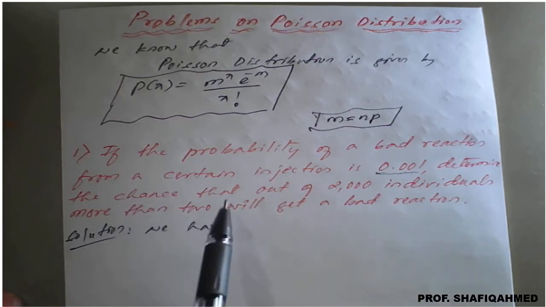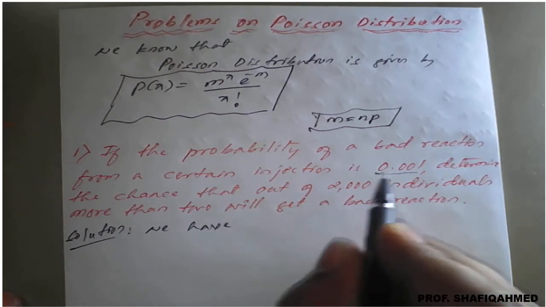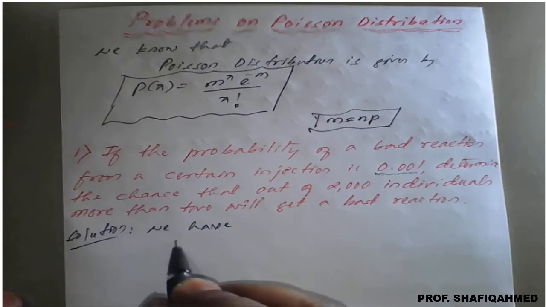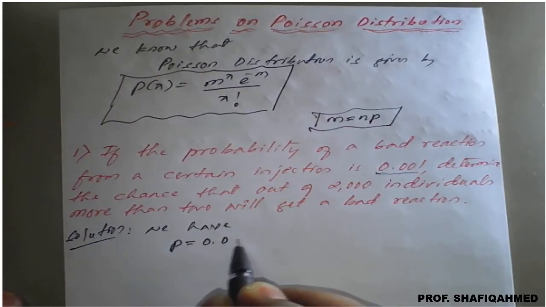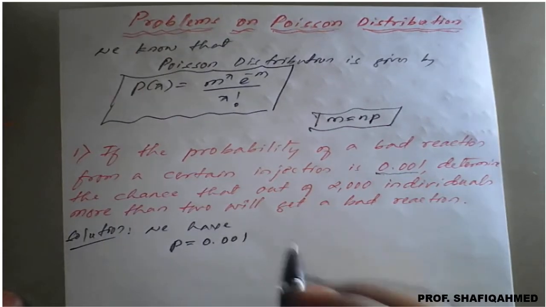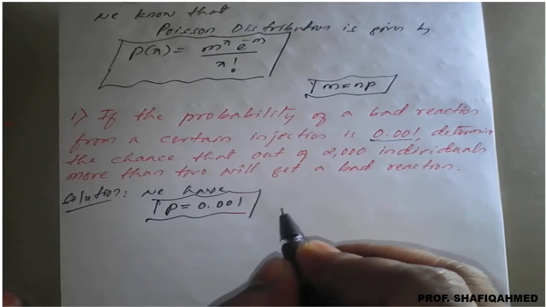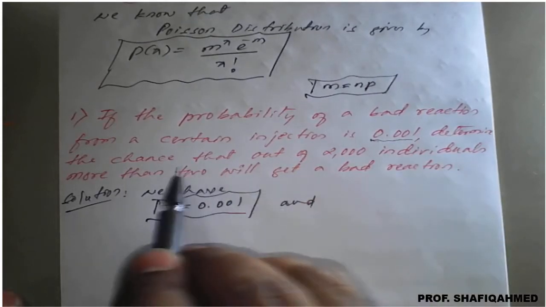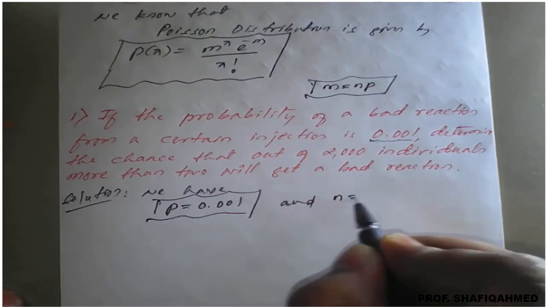Okay, so here, from the question, 0.001 is nothing but the value of p, and they have given how many individuals, this 2000 is nothing but the value of n.